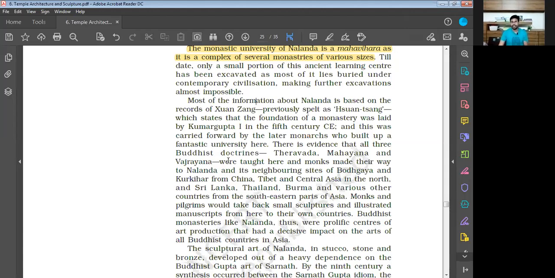Gagan has shared the information that Nalanda University was established by Kumaragupta. That's all right. Most of the information about Nalanda is based on the records of Xuan Zhang, previously spelled as Huan Sang.